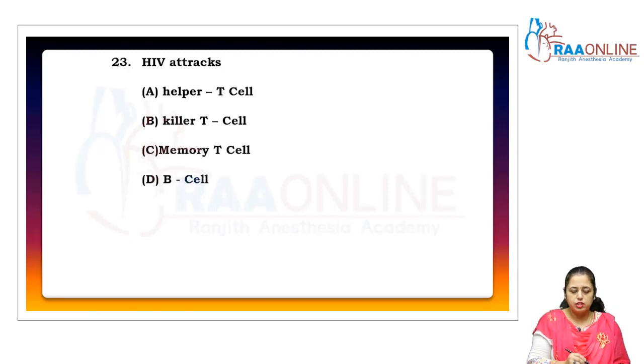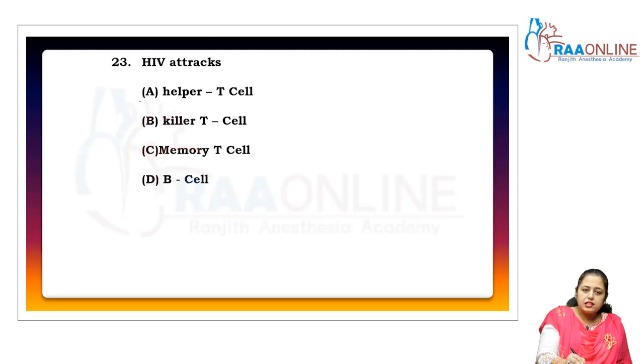Now come to the next question. HIV attacks on what? Helper T cell, killer T cell, memory T cell, B cell? So we know that HIV attacks on the helper T cell. We already studied that.